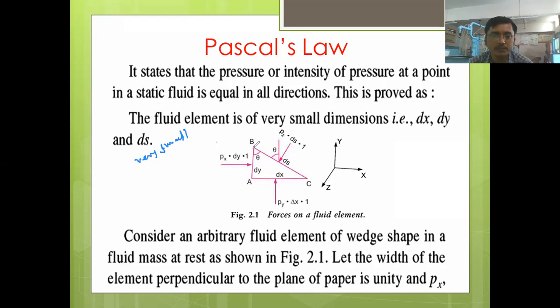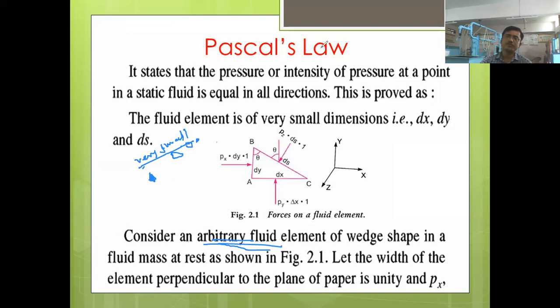fluid element. In the fluid in which we want to derive Pascal's law, we have taken a small element of the fluid. You can take any shape of it. Okay, it can be triangular, rectangular, square, or circular. We can take any shape. It doesn't matter, because the fluid element which we are taking is very small. So it doesn't matter which shape we take. We call it an arbitrary shape, which means of any shape.